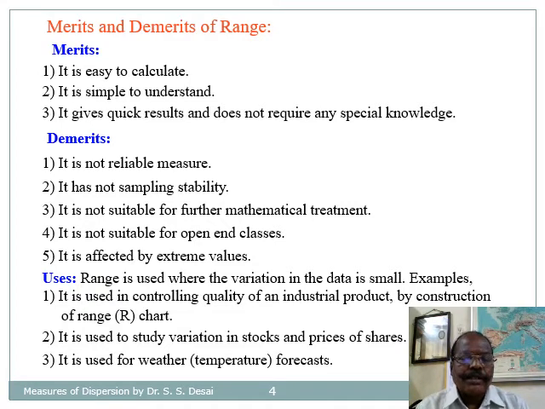Now the uses. Range is used where the variation in the data is small. For example, it is used in controlling quality of an industrial product by constructing a range chart. It is used to study variation in stocks and prices of shares. It is used for weather forecasting.